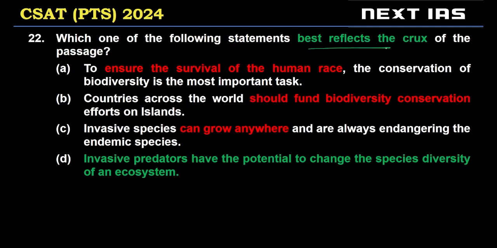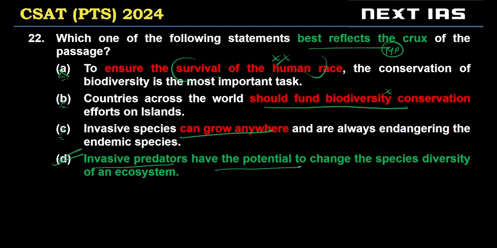Which one of the following best reflects the crux? This is a main point question. Basically, crux is best message, central message, main idea. Option A speaks of ensuring the survival of the human race. This is not discussed in the passage, so it can't be the crux. B says countries across the world should fund biodiversity conservation, especially on islands. Again, not the main point. The main point is invasive species are dangerous, especially in insular environments. C says invasive species can grow anywhere. So this is obviously beyond scope. D is the only possible choice.